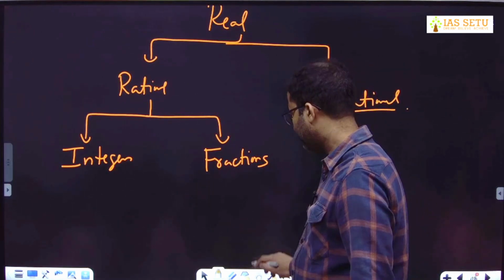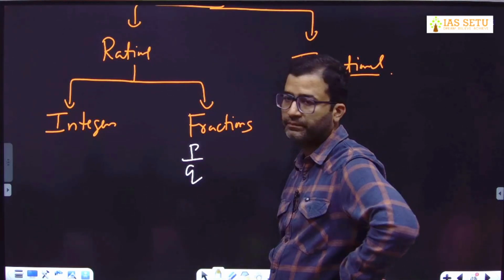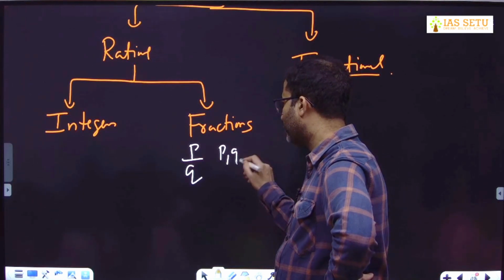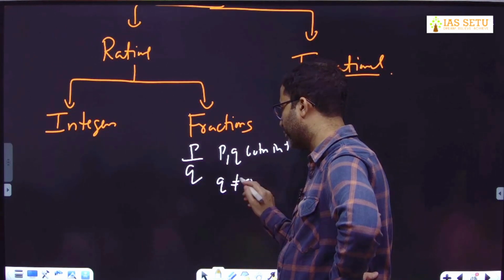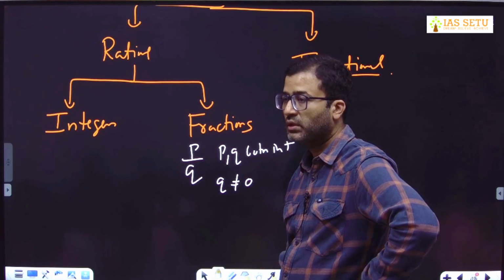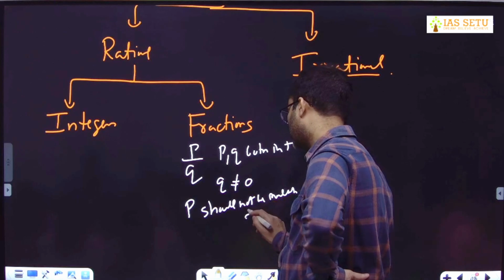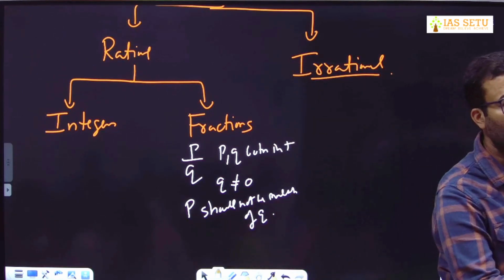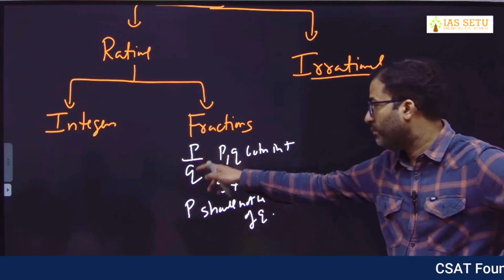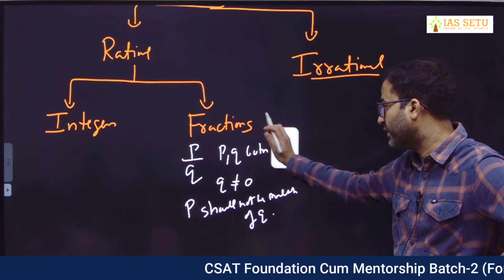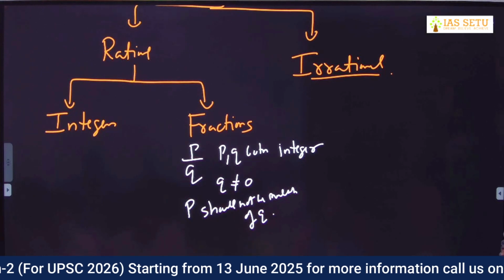Write the definition of fraction. Fractions can be expressed in the form of P by Q, where P and Q are both integers, Q is not equal to 0, and P should not be a multiple of Q. There is one more condition: P cannot be a multiple of Q. P upon Q form, P and Q both integers, Q is not equal to 0, P should not be a multiple of Q.